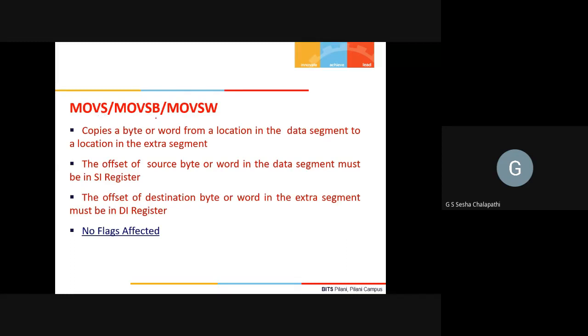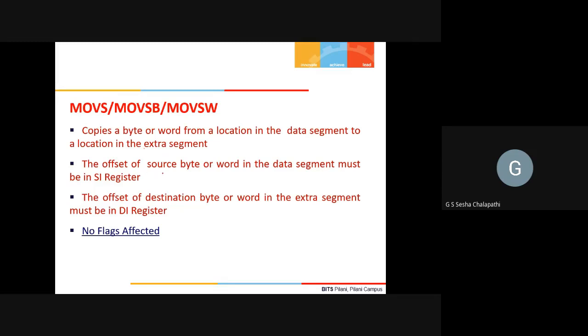MOVSB will actually move a byte. MOVSW will actually move a word. So how is it affected, we'll just see. What it will do is copy a byte or word from a location in the data segment to a location in the extra segment. From data segment to extra segment it will move.